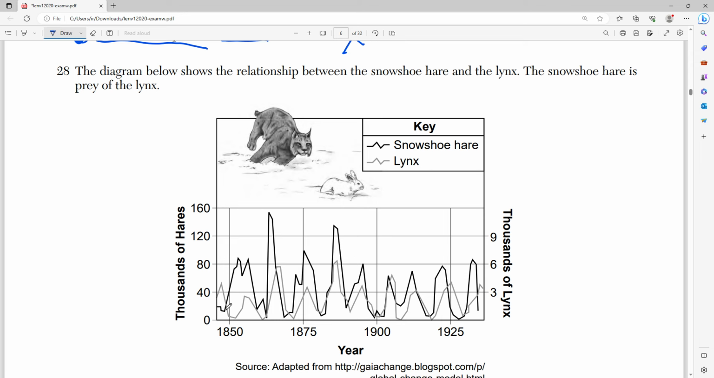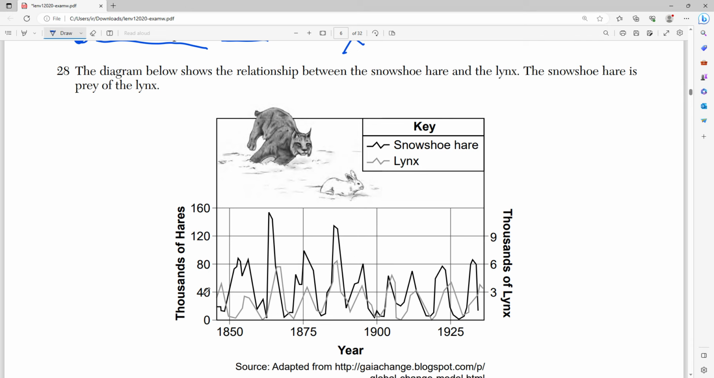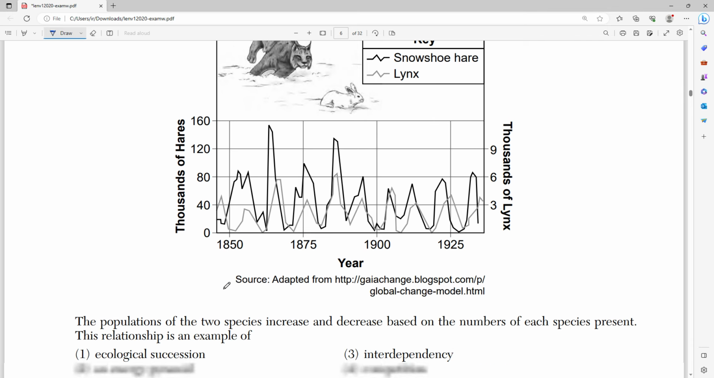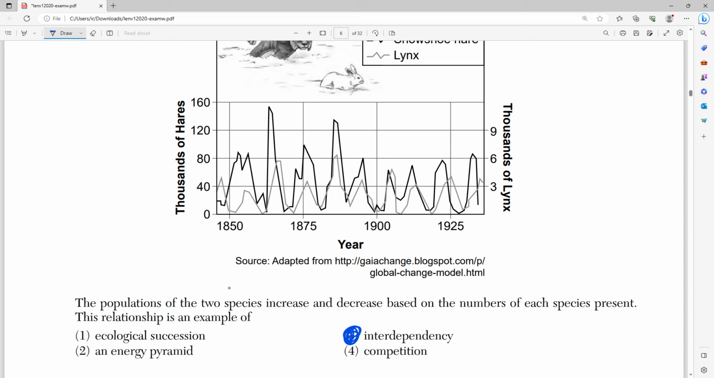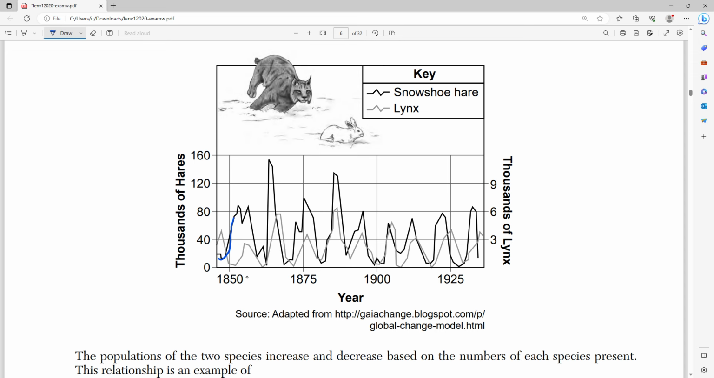The diagram below shows the relationship between the snowshoe hare and the lynx. The snowshoe hare is a prey of the lynx. The populations of the two species increase and decrease based on the numbers of each species present. This relationship is an example of what? Well, if anything, it should be interdependency. Because think about it. These two are linked. Whenever there's a high snowshoe hare population, guess what happens? The lynx population increases. Whenever there's a massive snowshoe hare population, there's a boom in lynx populations.